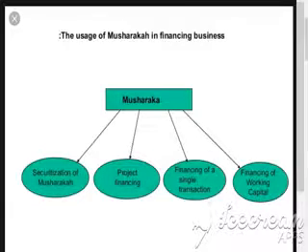This is not beneficial for the banks, because the client hides the accounts and shows wrong account books in which a loss is shown.